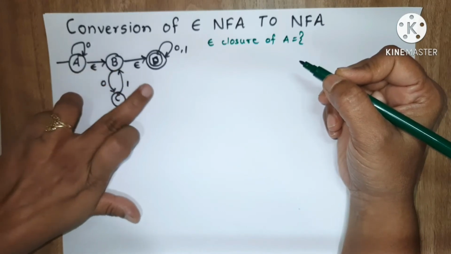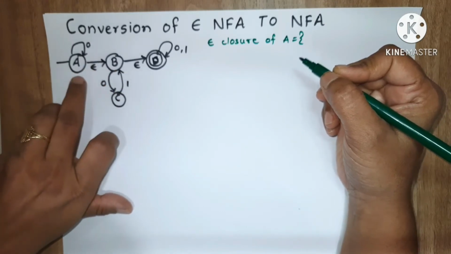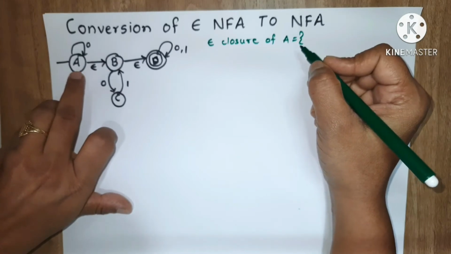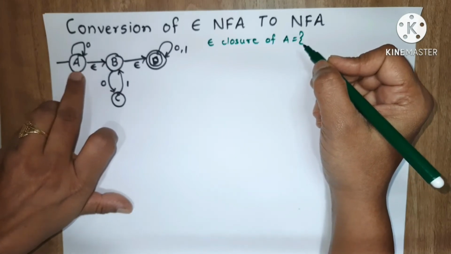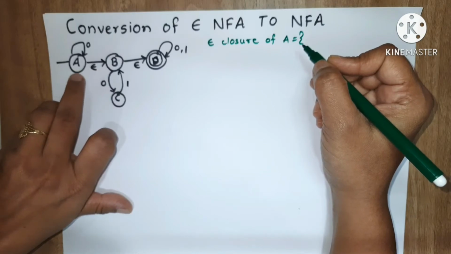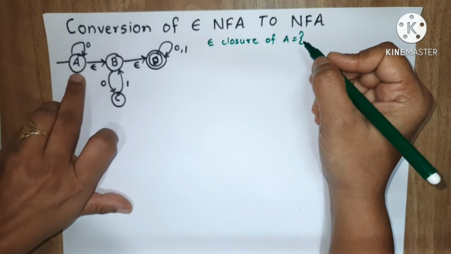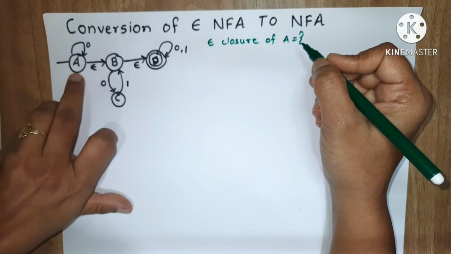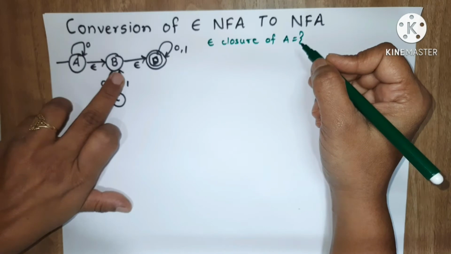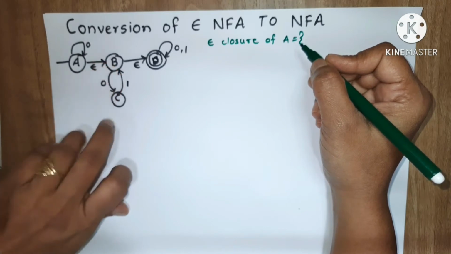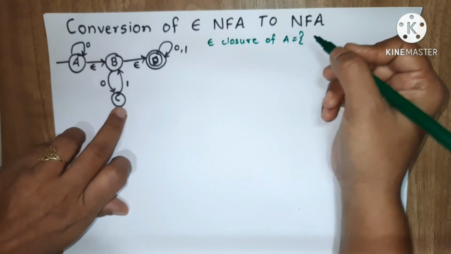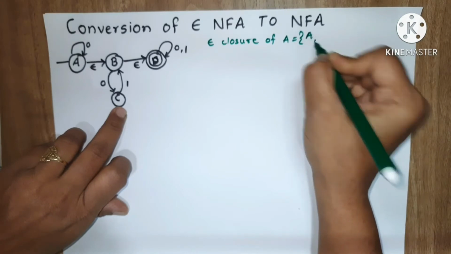We know that every state is at a distance of 0 from itself, so in the epsilon closure of a state, that state itself will always be there. If I am finding the epsilon closure of A, A will be there; for B, B will be there; for C, C will be there.